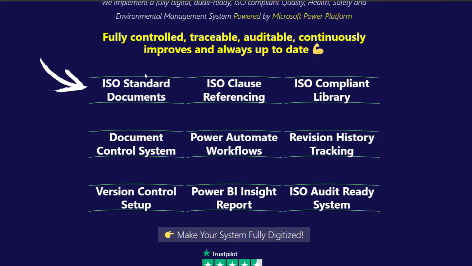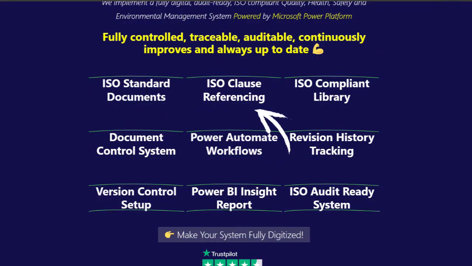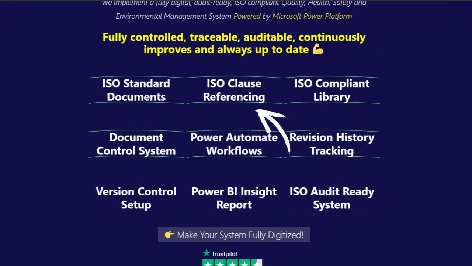As far as the digital management system documentation is concerned, we are looking at the ISO standard. So your management system must be compliant with the ISO standard. Literally what we do here is to review your documents once again to check if we can identify all the ISO clause references so that at any point in time, we can tell that this document relates to clause number this. For example, QHSE policy is related to clause number 5, which is leadership, and very, very important.